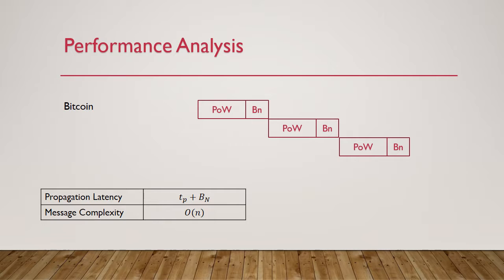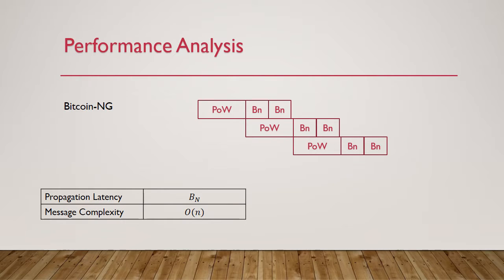Next, we will analyze the delay, message complexity, and the throughput among Bitcoin, Bitcoin NG, Elastic ICO, and our solution. Bitcoin generates only one block in each period after finishing proof of work, and therefore, the propagation delay in Bitcoin consists of proof of work and broadcast. In Bitcoin, each node needs to broadcast its message to all peers, so the message complexity in Bitcoin increases linearly.